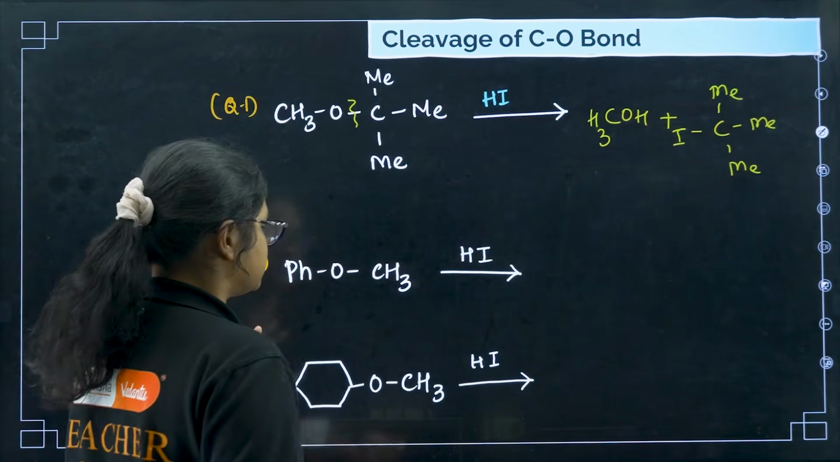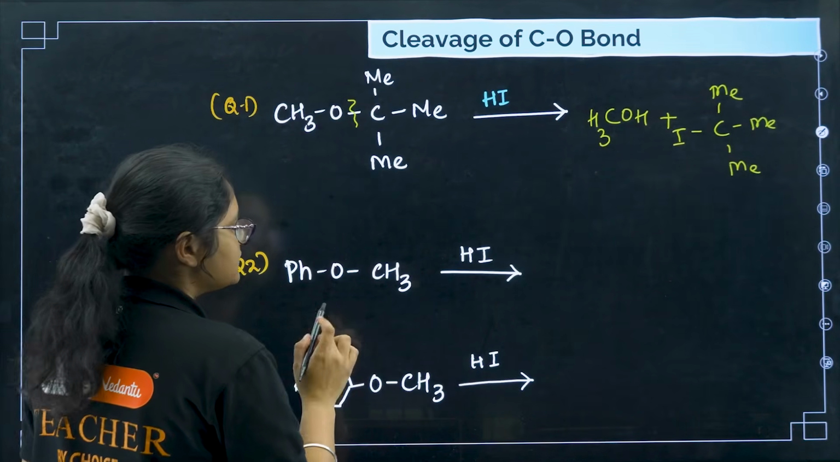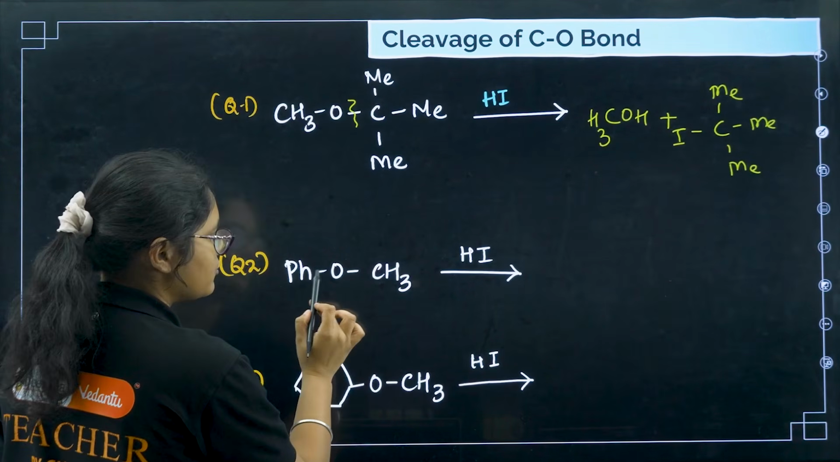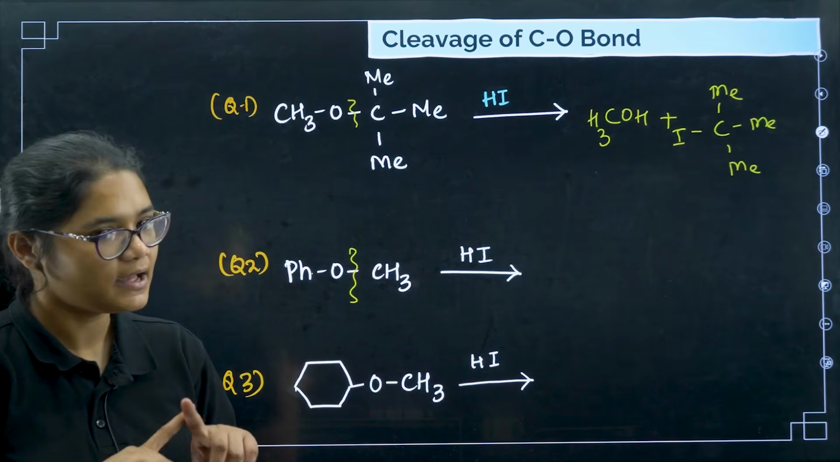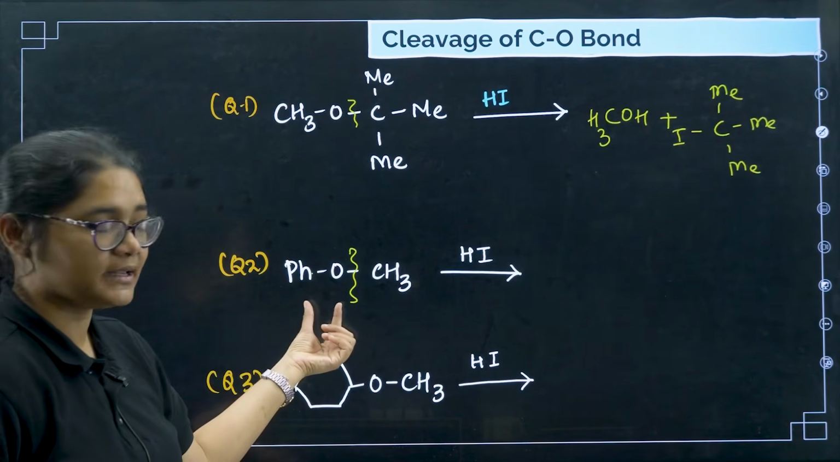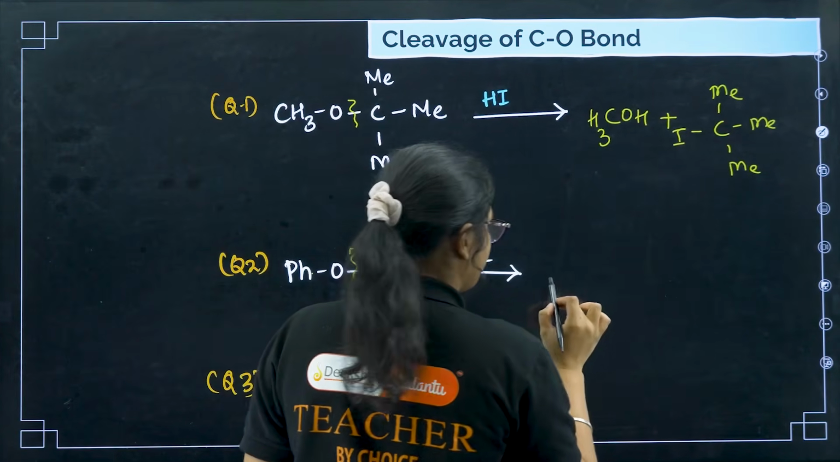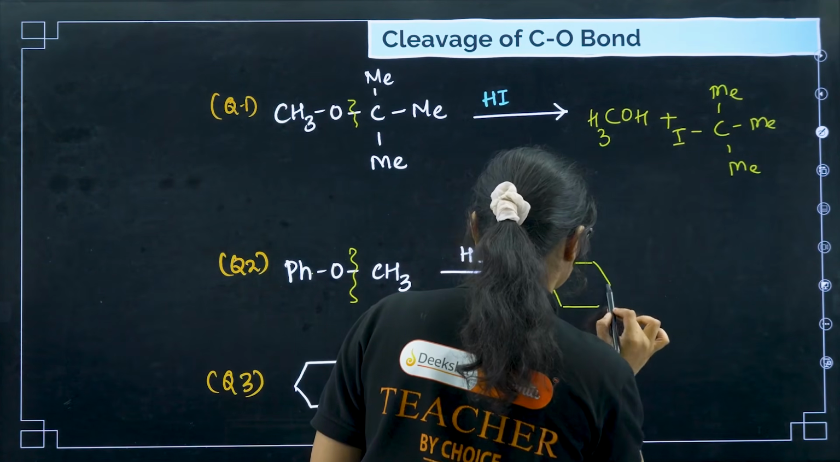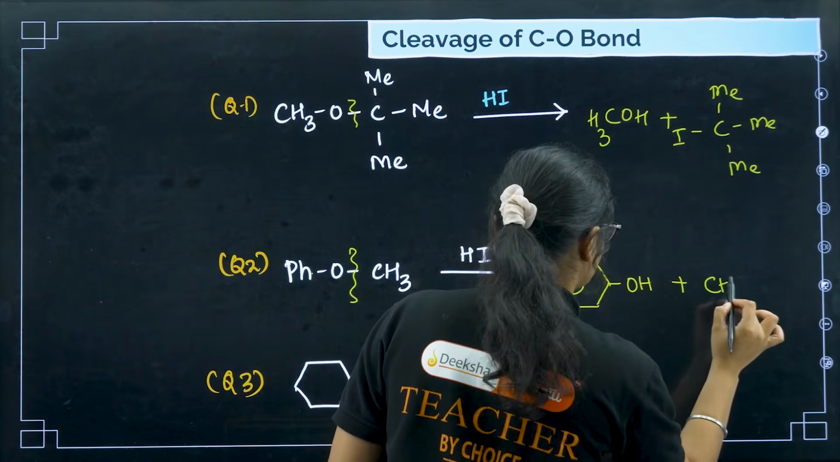Okay. Next, phenol group is there. You can find this phenol group is here. So what will happen? Whenever there is phenol group, this bond will never break. The phenol carbon and oxygen bond will never break because it is very, very stable. So this bond will break and this one will take OH. So I will get phenol here.